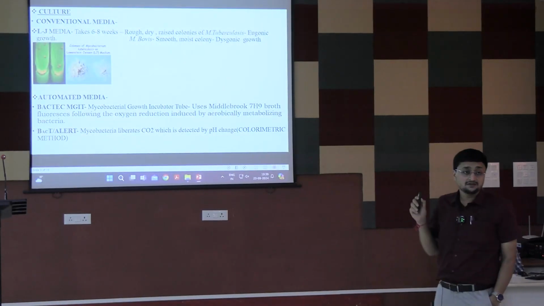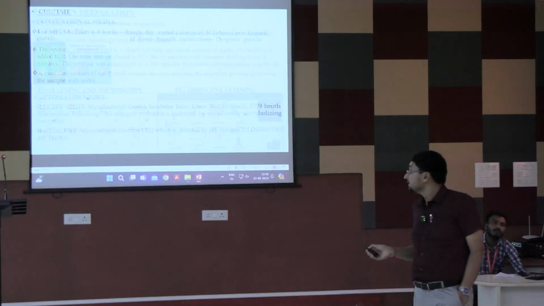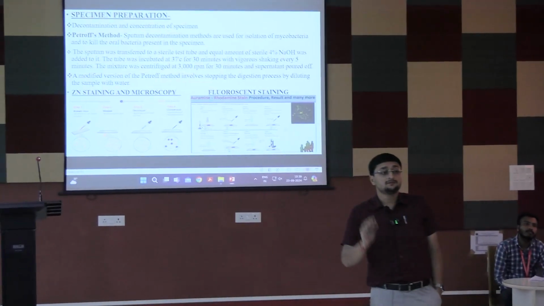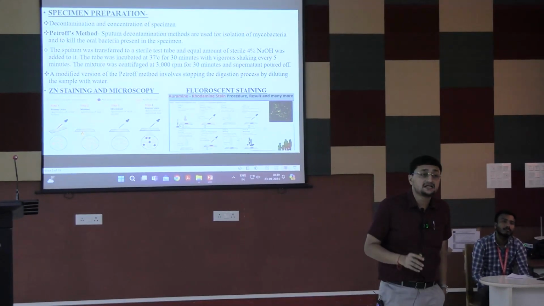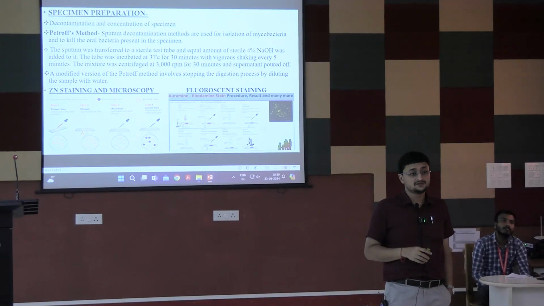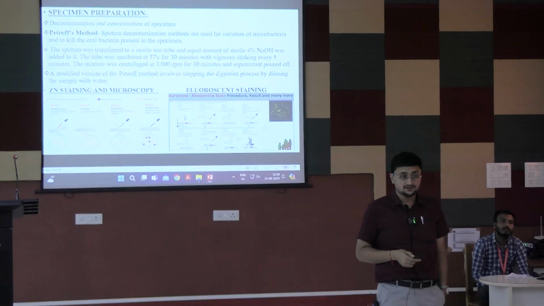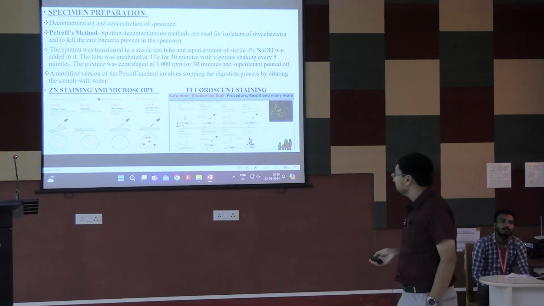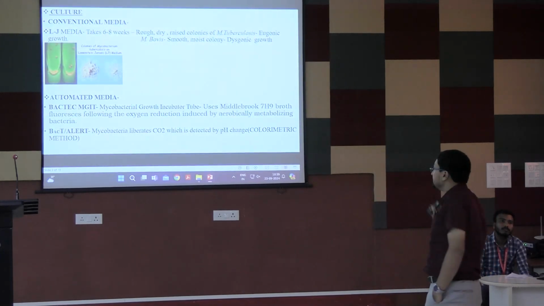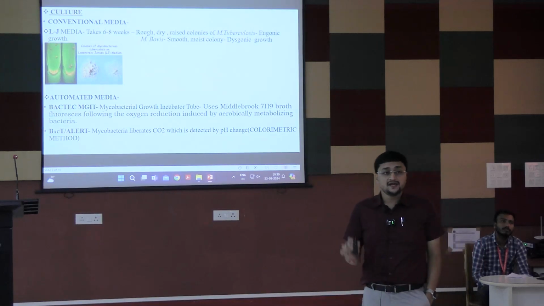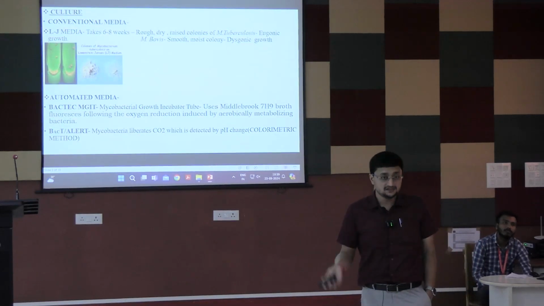Then culture media. What is the most important and appropriate culture media for tuberculosis, for mycobacteria? LJ media, Lowenstein-Jensen media. LJ media takes 6 to 8 weeks to get a culture result.